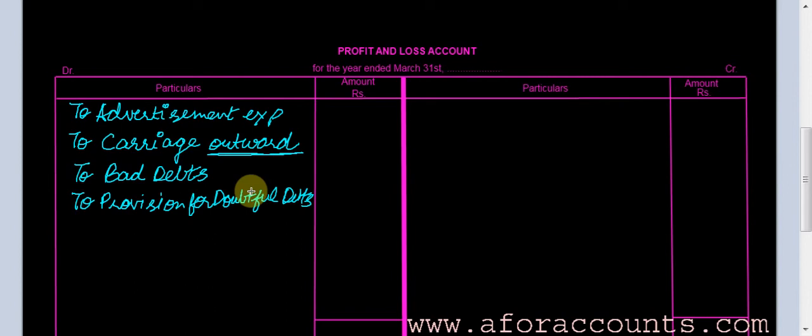Okay. Sometimes for sales we pay some selling commission to the salesman. It is an expense incurred for sales, an indirect expense, which has to be written in the profit and loss account. So to selling commission.